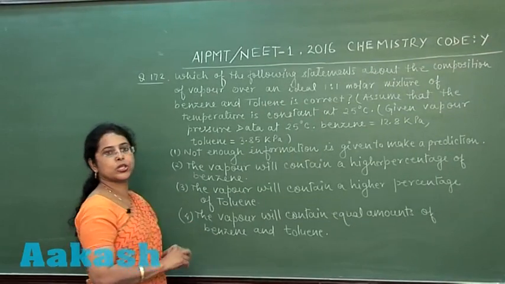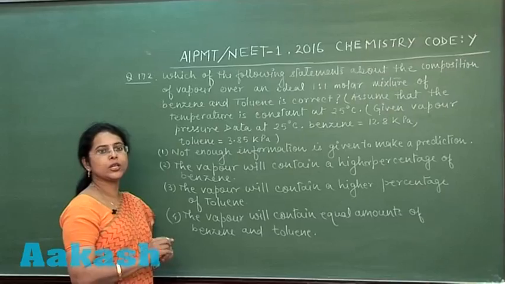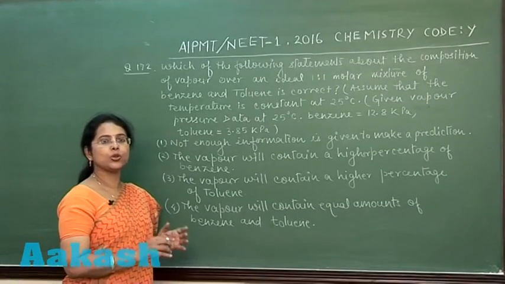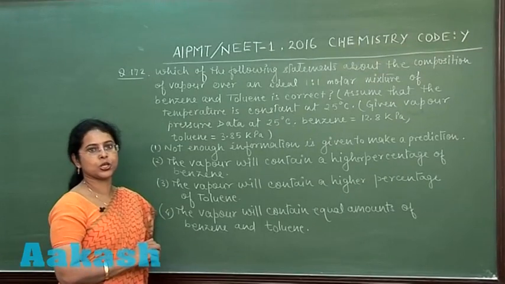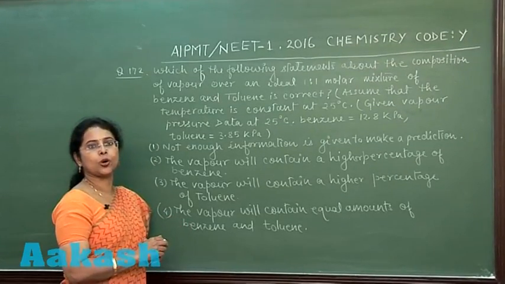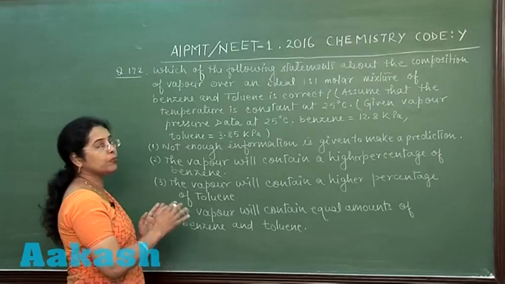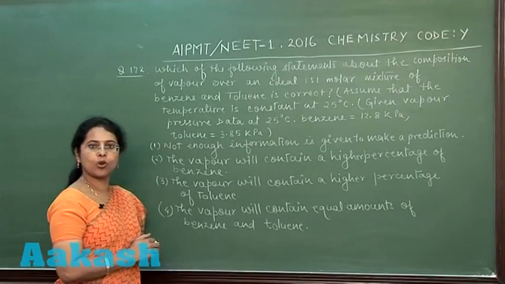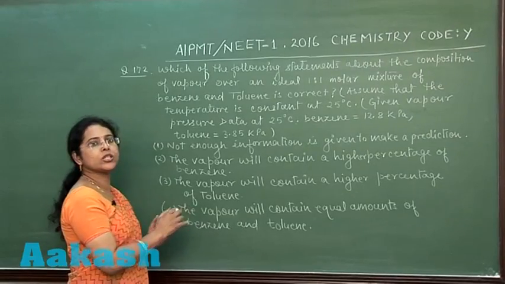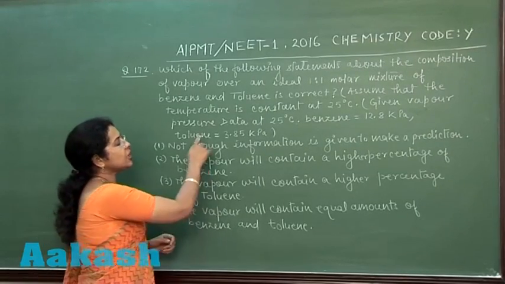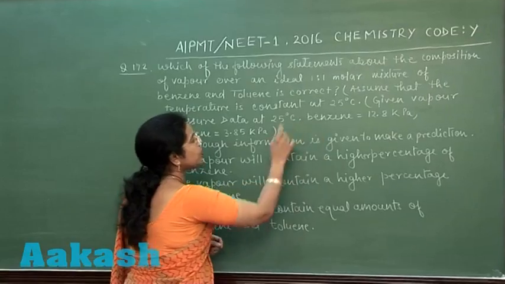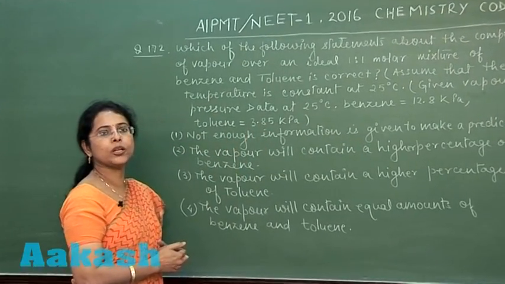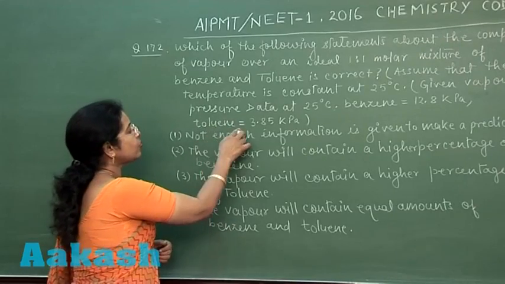Now see, in this question, we are taking a 1:1 molar mixture of benzene and toluene, and we know that they form an ideal solution. Now we have to find out the percentage of benzene and toluene in the vapor phase and then relate the correct option. This is a very simple question. Here the information is given that vapor pressure of benzene in pure state is 12.8 kilopascal while for toluene it